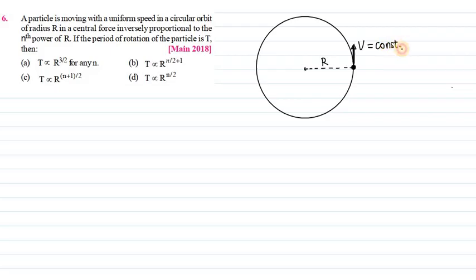Please note that the speed is constant here, velocity not constant. Speed is constant because speed is the magnitude of velocity, but velocity is a vector. So the vector is changing direction, that is not constant. That means after some time when the particle will go here, the direction of velocity will get changed. But the magnitude of the velocity remains the same.